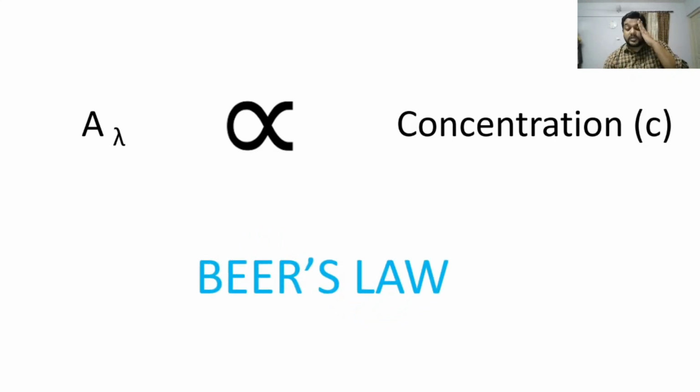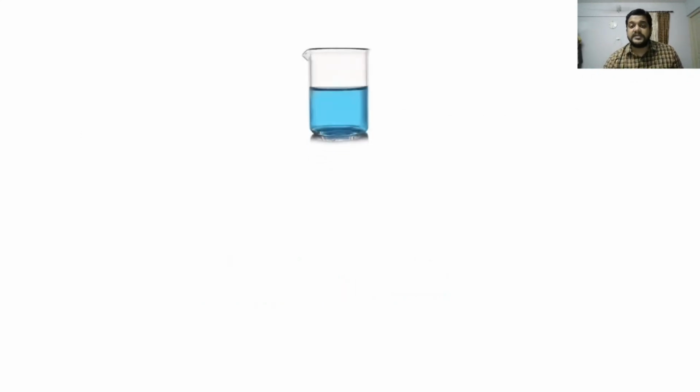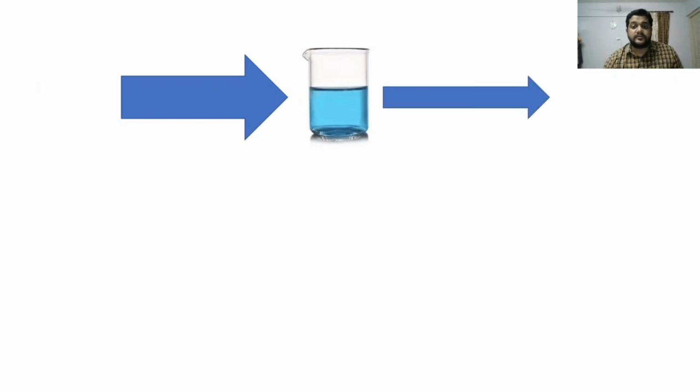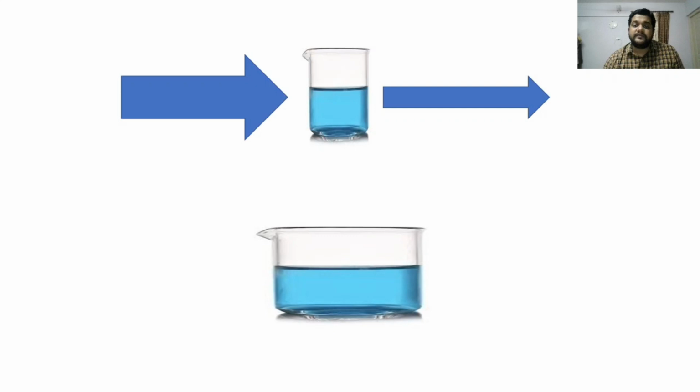Next we come to another scenario where we take again a beaker of liquid and pass an incident ray of light through it, and the emergent light will of course have lesser intensity due to absorbance by the medium. Now, if we increase the path length of the light, so that the light has to travel more distance through the solution, what will happen?